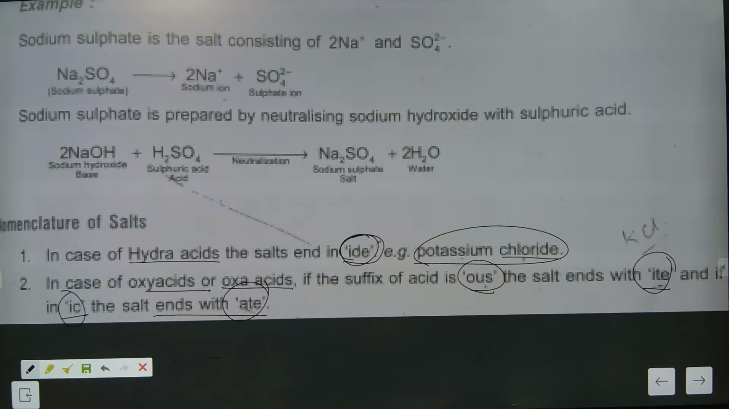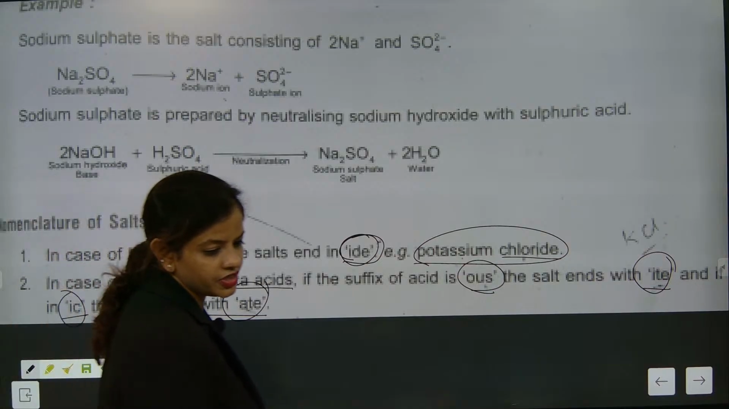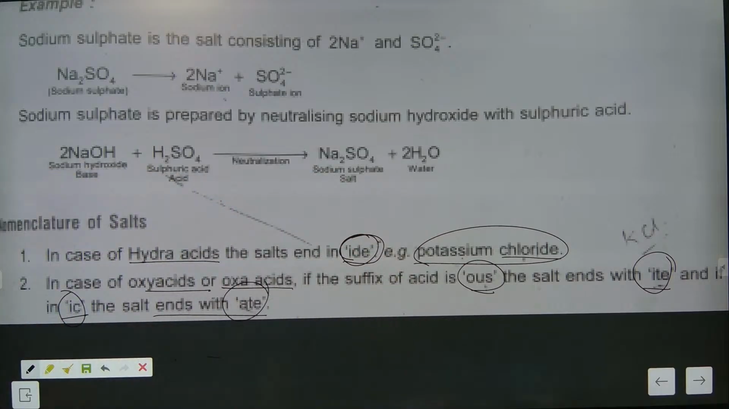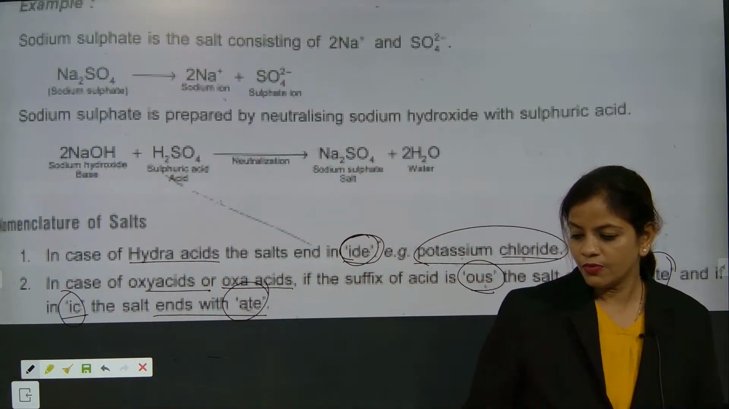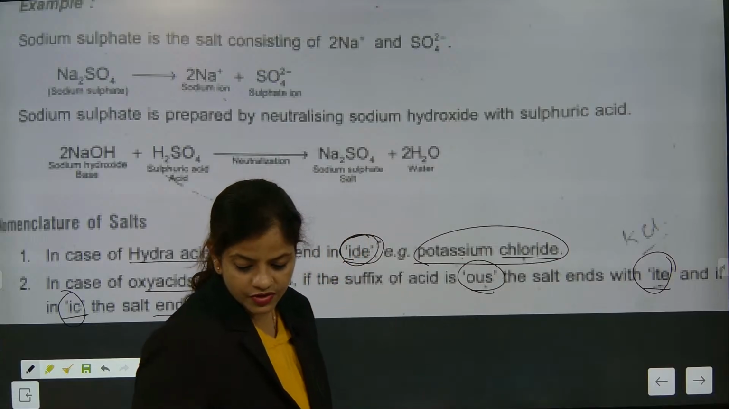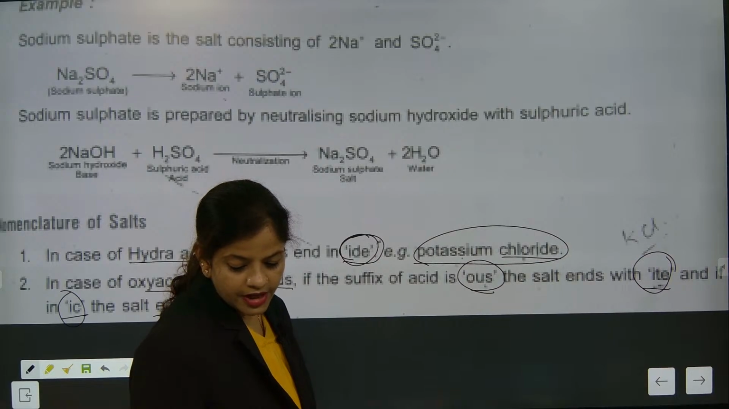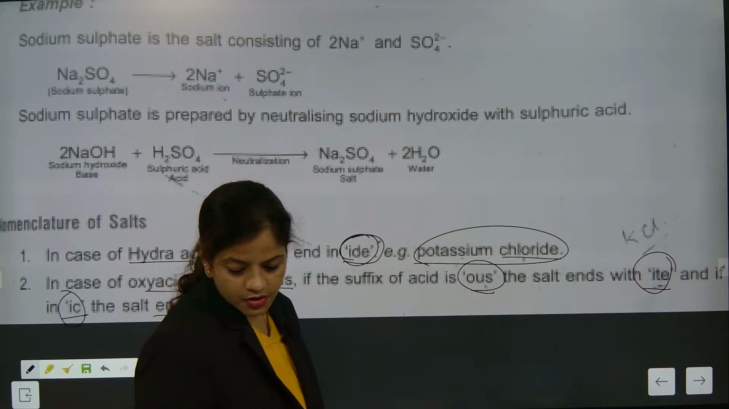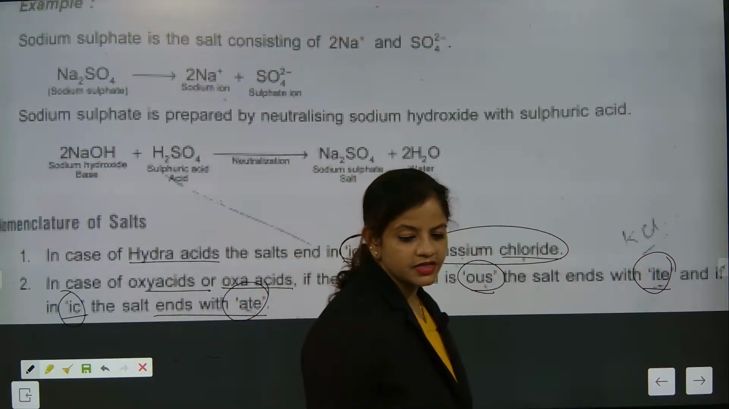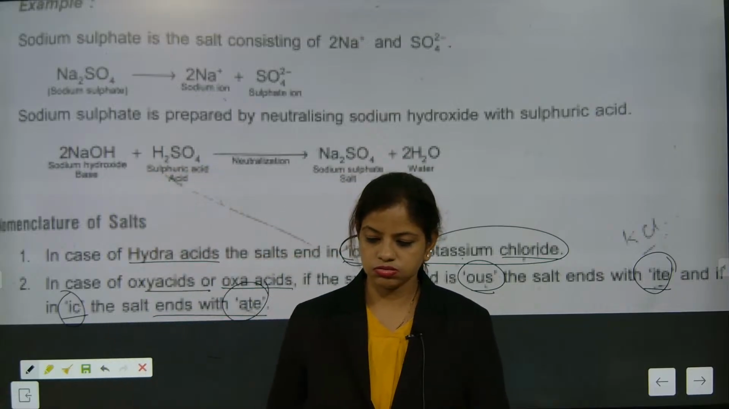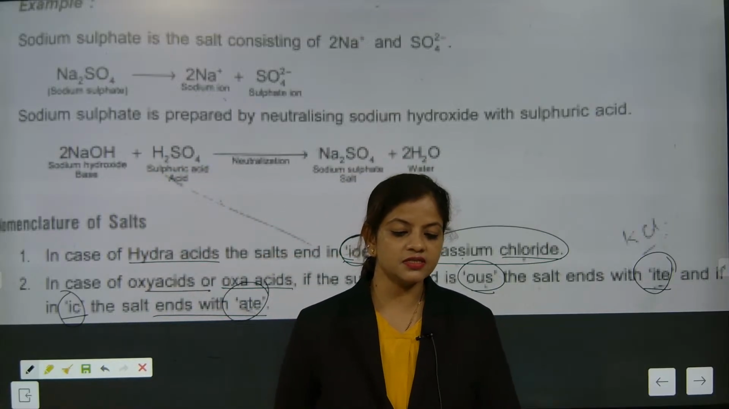And we know a salt is formed when acid and base react with each other. So the reaction of acid and base is forming salt. This is very, very important. I hope you have understood. Whenever acid and base react with each other, they make salt. Very good.